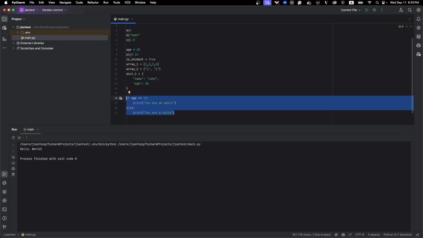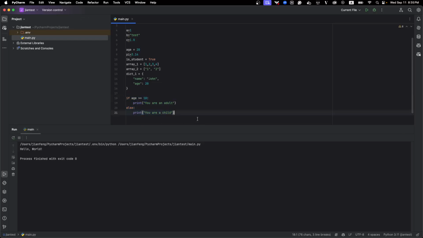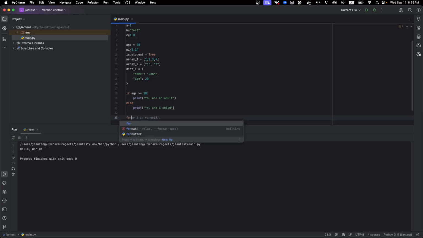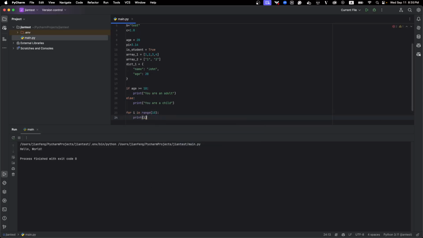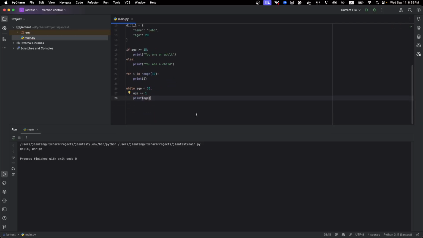And then for loops, we have a for loop, for example, for i in range of 10, we print i. And we can also define a while loop. While age is less than a limit, we increase age and then print age until the loop ends.